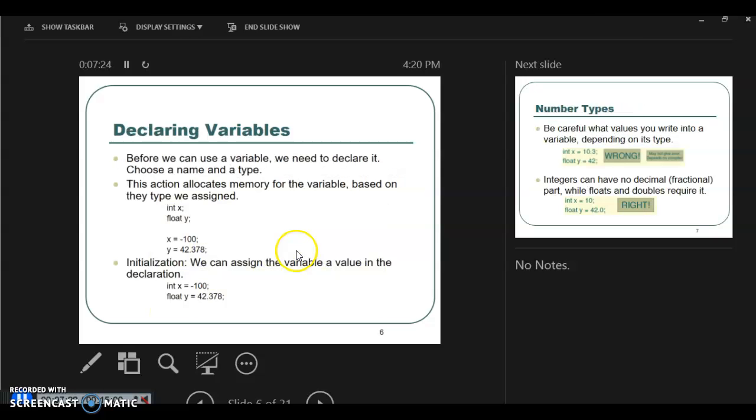So before we can use a variable, we need to declare it. Declaration is just like this: integer x. If say we have 3 integers, a, b, and c in this case, for example, we just say integer a, b, c, and then semicolon. So separated by commas and then a semicolon. This is one way of doing it. If you want to, for some reason, do it like this, you can as well. This is also not wrong. But needless to say, this is the more efficient way of doing it.